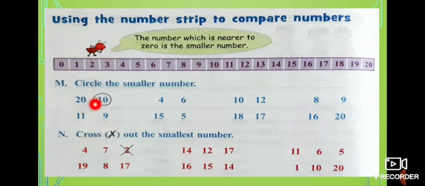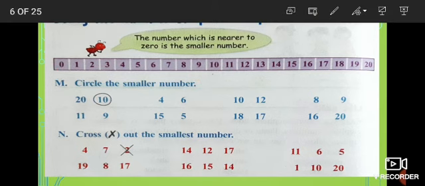Now, look at the next one. 11, 9. Where is number 11? Number 11 is here. And where is number 9? Number 9 is here. Which is very near to 0? 9 is near or 11 is near? 9 is near. So what you have to do? You have to circle number 9. That's the smaller one. Which is near to 0? That is the smaller one. And look at the next one.